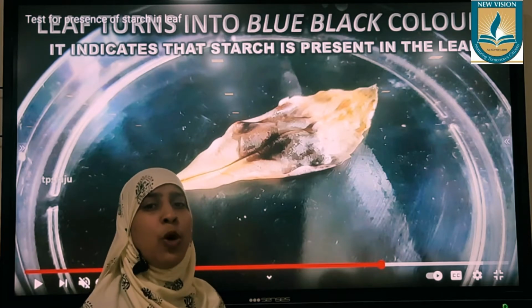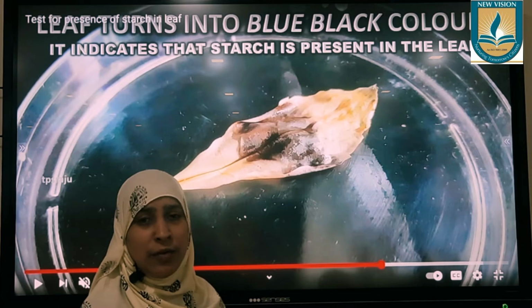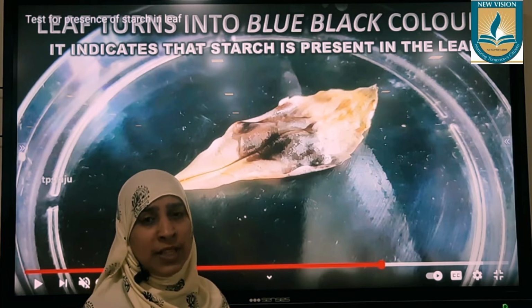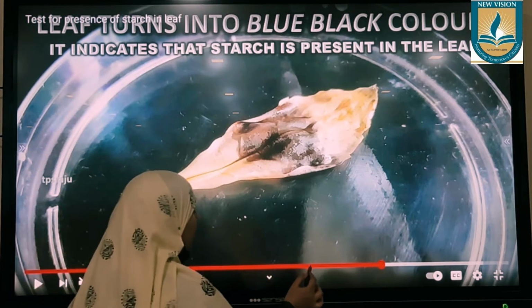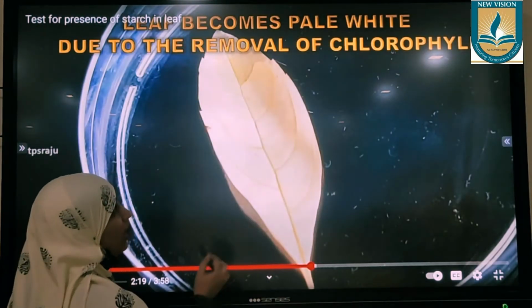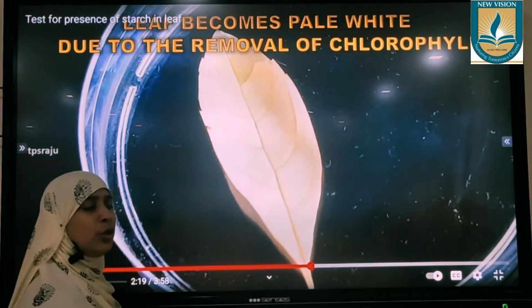But we have a problem with the leaf: it is green in color. So there may be confusion when you test whether the blue color is obtained or not. In that green color you will not understand. So first of all, we need to make this leaf white like this. How? By removal of chlorophyll. Chlorophyll should be removed.